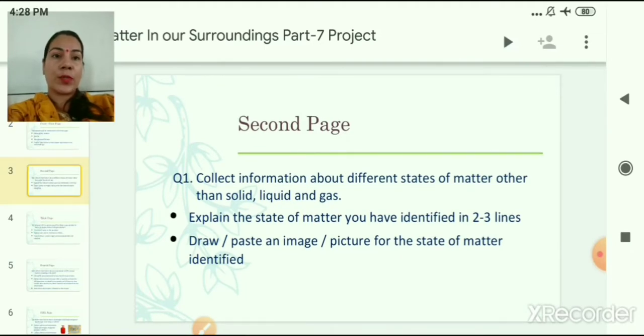Now come to the second page. Here there will be a question. Collect information about different states of matter other than solid, liquid and gas. Explain the state of matter you have identified in 2-3 lines. In answer, you can also draw and paste some of the images and pictures for the state of matter identified.